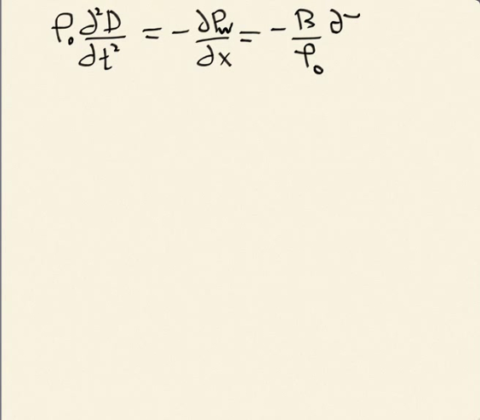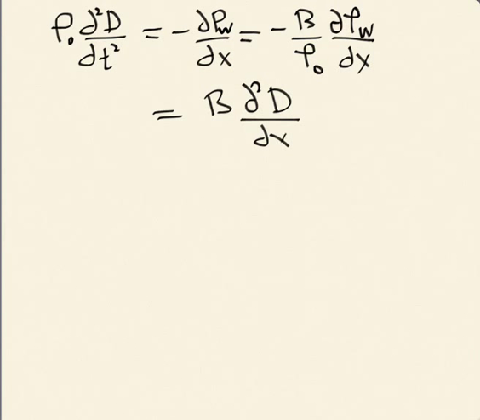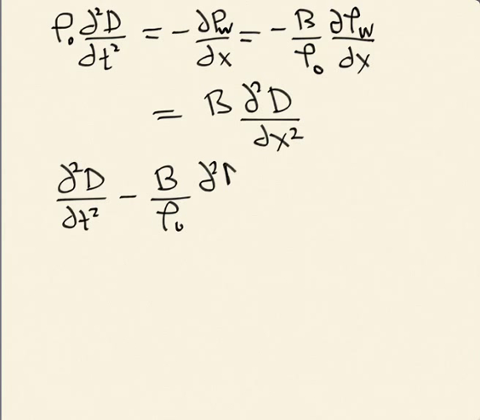I get dρ/dx. Okay, and now one further step, I plug in my expression for ρ as a function of d, and then I get B times d squared d over dx squared. The ρ naughts cancel there. Okay, and then one further step, I can rewrite this as d squared d over dt squared minus B over ρ naught d squared d over dx squared.